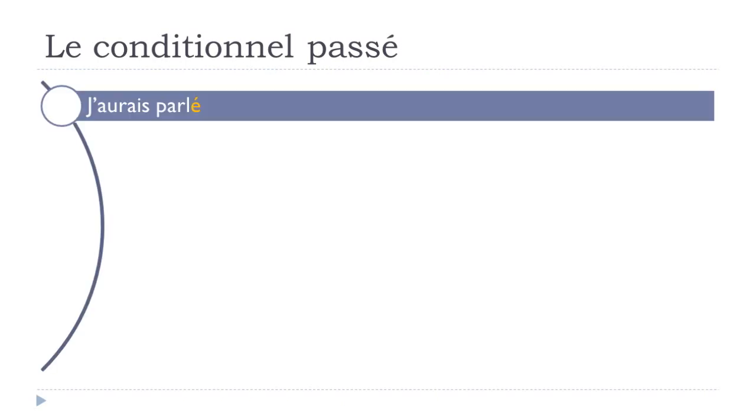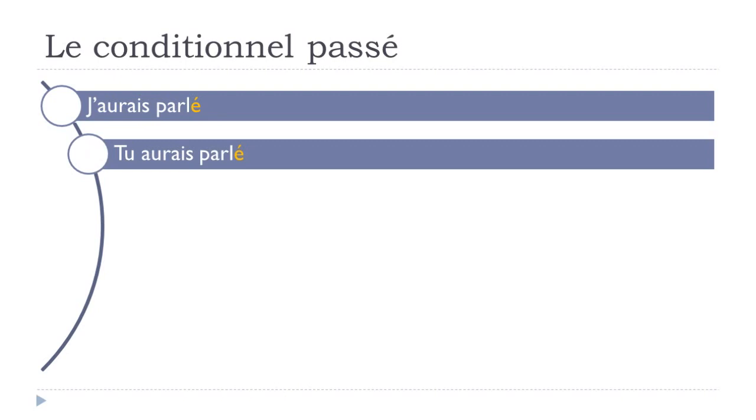So we'll take one example. The example will be parler. Parler is to talk or to speak, okay? So we will have at the conditionnel passé form, if you remember. So first part here is avoir at the conditionnel présent. Then here we've got the participe passé of parler. And it will give you j'aurais parlé.